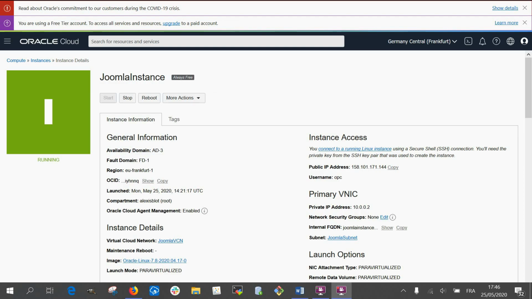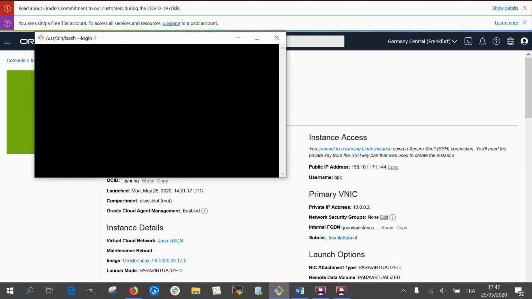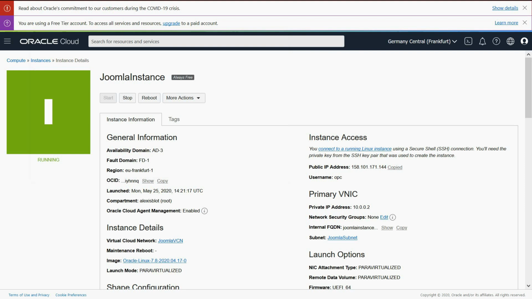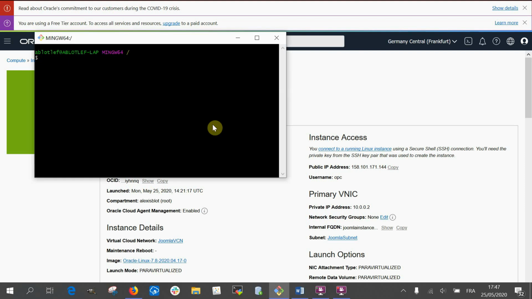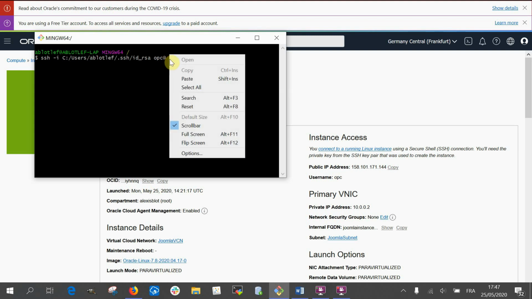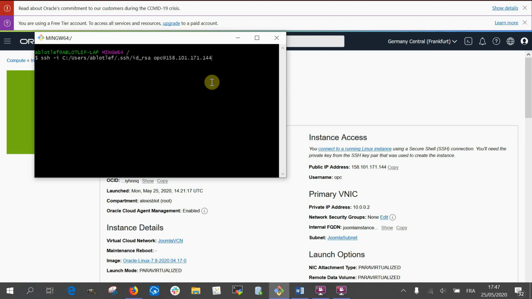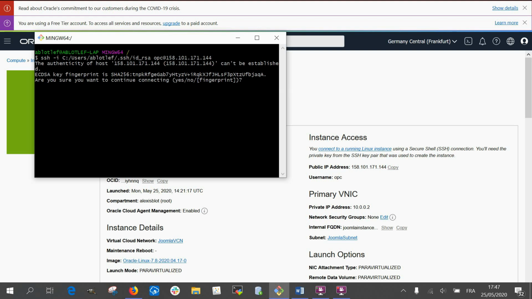So now let's try to connect to our Linux instance in SSH. So I paste my IP after opc. There we go. Here we go. So now I am connected to my Linux instance.